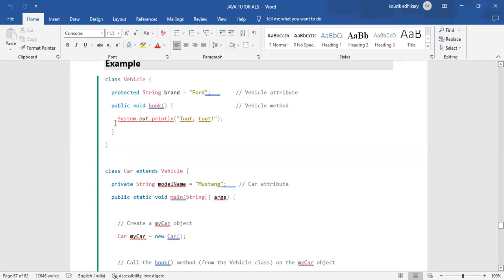Within that block, we are doing system.out.println, just printing some messages. This method has no return type, that means it is void. So we are just printing a message using system.out.println, with toString.